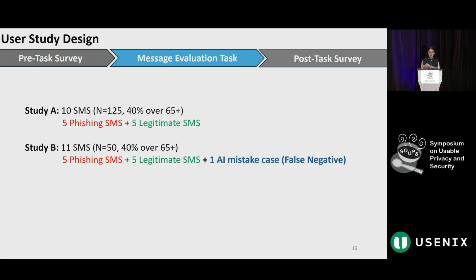And the participants in study B saw the same 10 messages plus 1 special message where AI makes a critical error. The message is actually phishing, but the AI mistakenly says it is legitimate. The messages are randomly ordered for each participant.